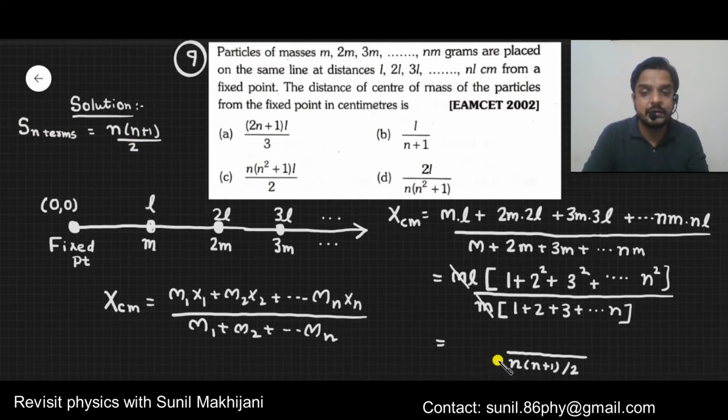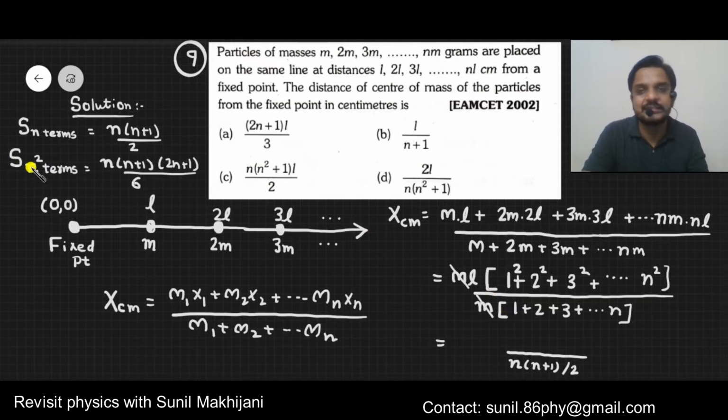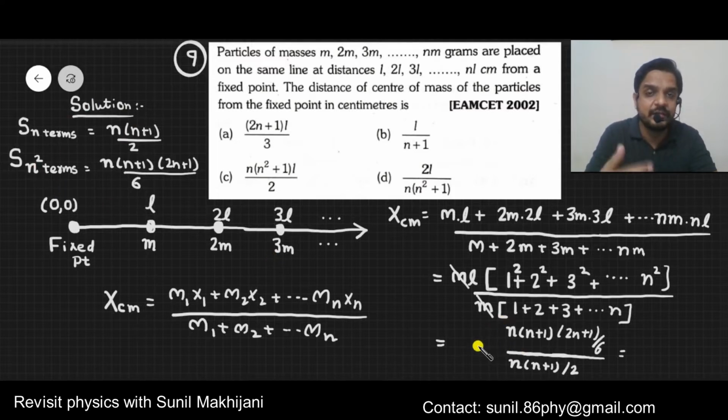Now if you look at the numerator, it's like 1 square, 2 square, 3 square, so it is the sum of n terms which are squares. The sum of squares is given by n(n plus 1)(2n plus 1) divided by 6. You might have seen it in mathematics. It is the sum of n terms having squares: 1 square, 2 square, 3 square, like that.